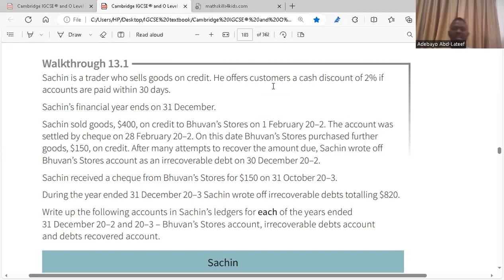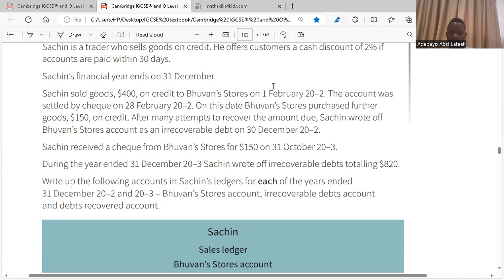Sachin sells goods on credit. He offers customers a cash discount of 2% if accounts are paid within 30 days. Sachin's financial year ends on 31st of December. Sachin sold goods for $100 on credit to Bufan Stocks. The account was settled by check on 28th of February. On this day, Bufan Stocks purchased further goods of $150 on credit.